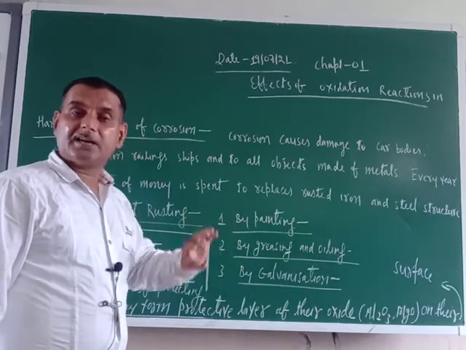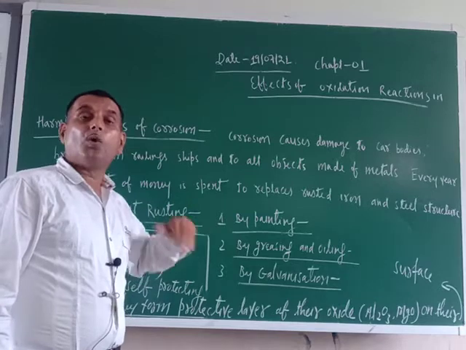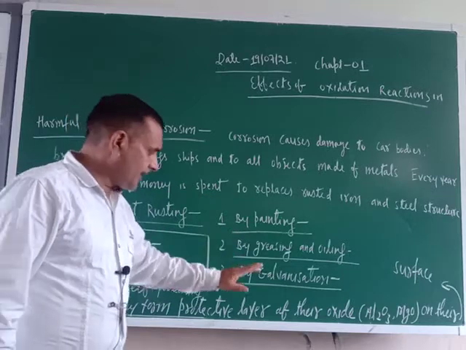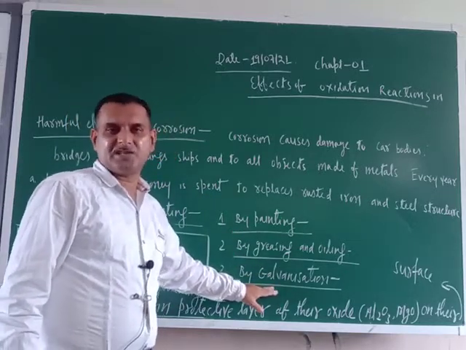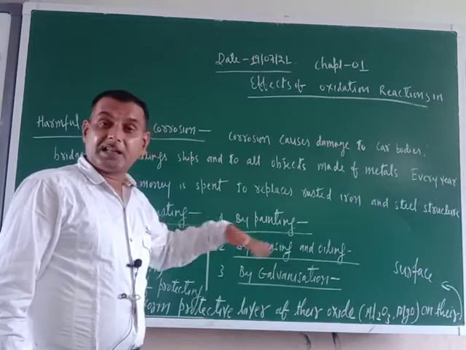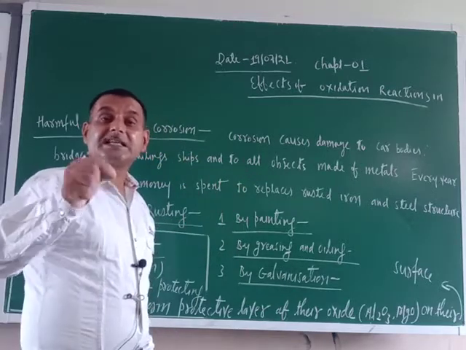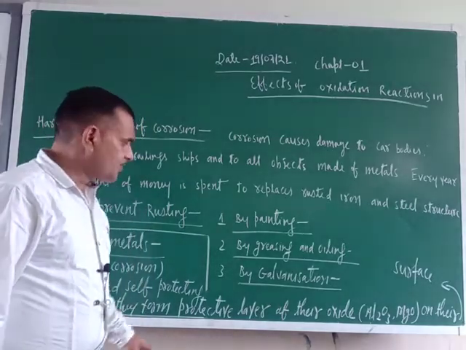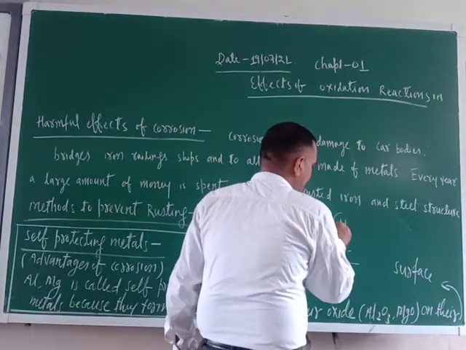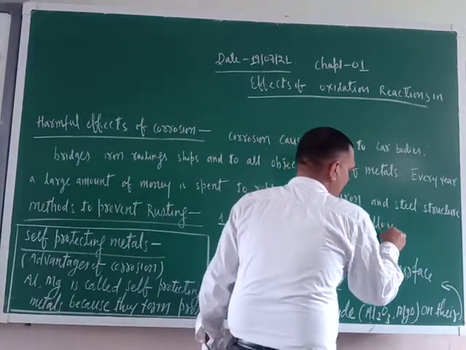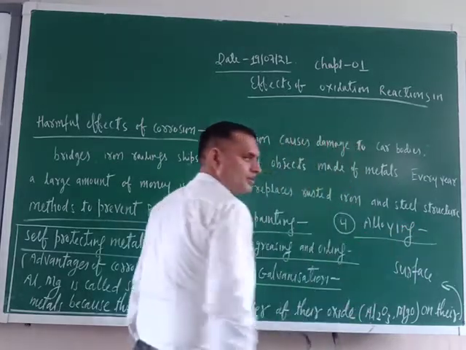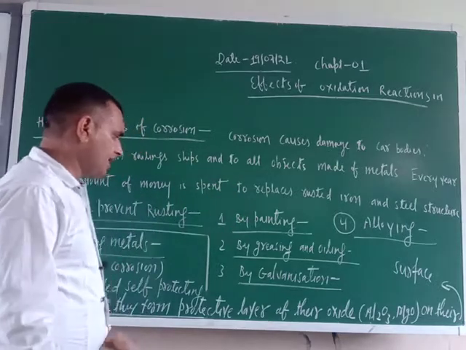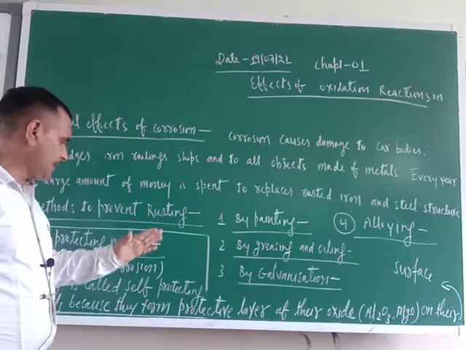Generally it doesn't mean that only zinc is coated. Sometimes another more reactive metal is coated. Zinc is one example, and if zinc is coated, then that process is called galvanization. If a metal other than zinc is coated, that is called sacrificial coating or sacrificial protection. One more method you can write, the fourth method, alloying. Alloying example I just gave you, stainless steel. By alloying also, rusting can be prevented. So these are some of the methods to prevent rusting.